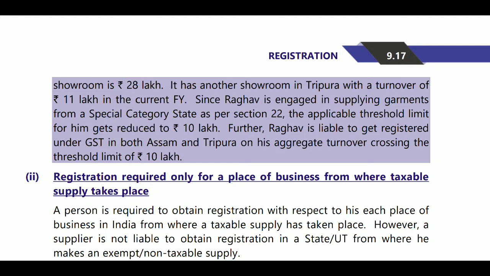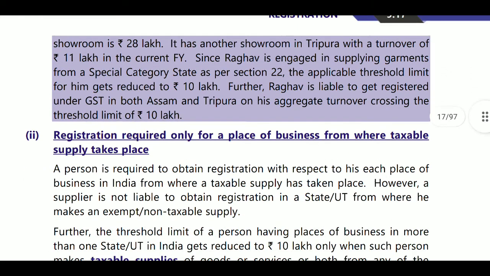Turnover from Tripura 11 lakhs, our turnover 28 lakhs, it became 39 lakhs. Since Raghava is engaged in supplying garments from a special category state as per section 22, the applicable threshold limit gets reduced to 10 lakhs only. Further, Raghava is liable to get registered under GST in both states, Assam and Tripura, as his aggregate turnover crosses the threshold limit of 10 lakhs. That is related to the threshold limit for registration.